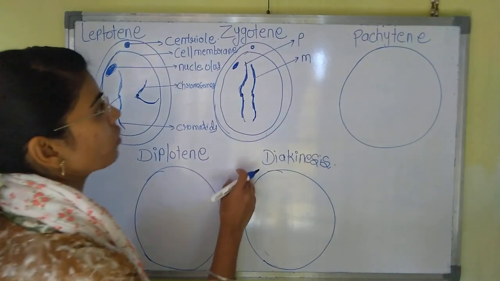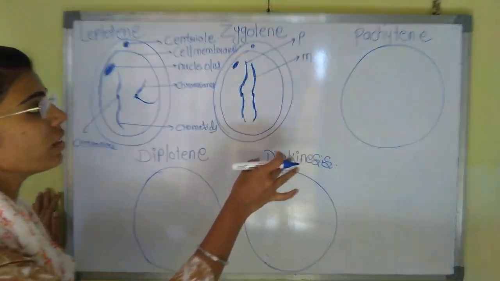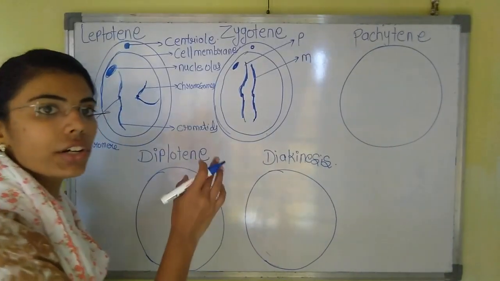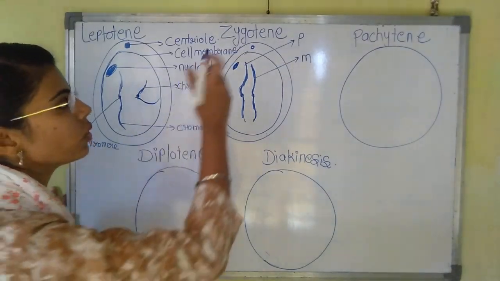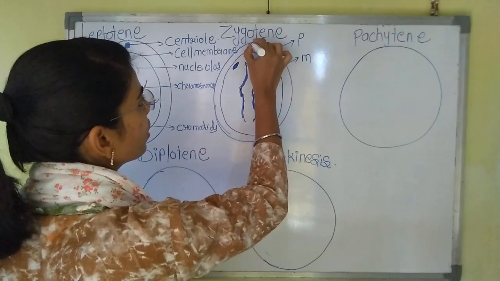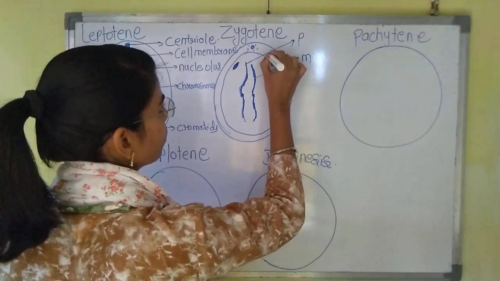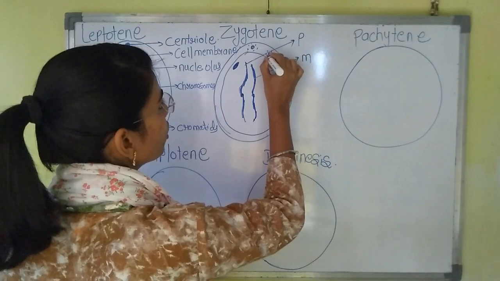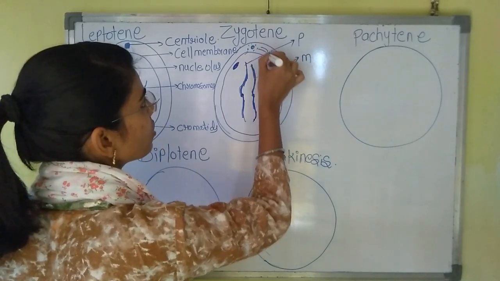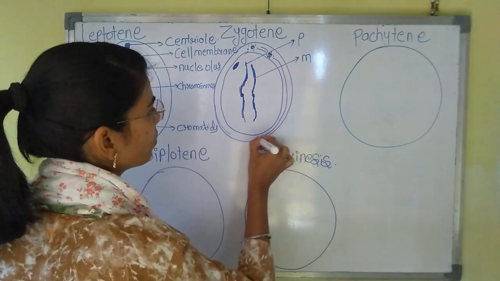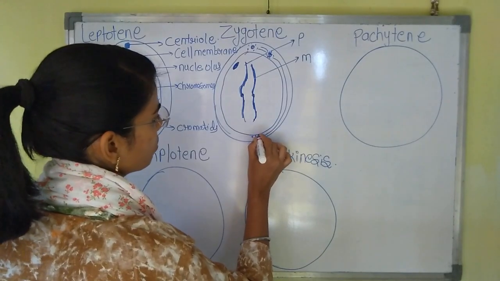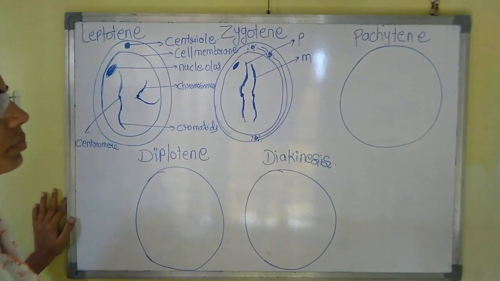Now, what happens in the zygote? Here, this is the centriole. This centriole will divide. It will duplicate and start moving to the opposite poles.